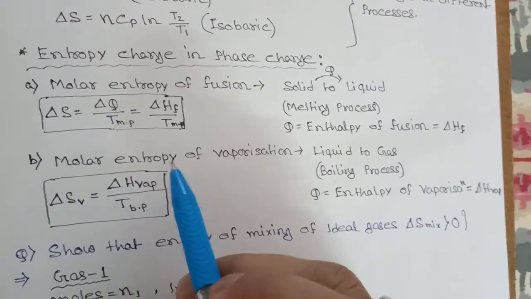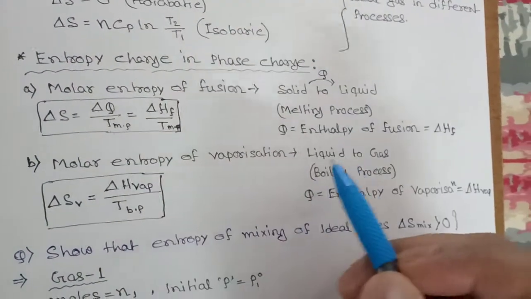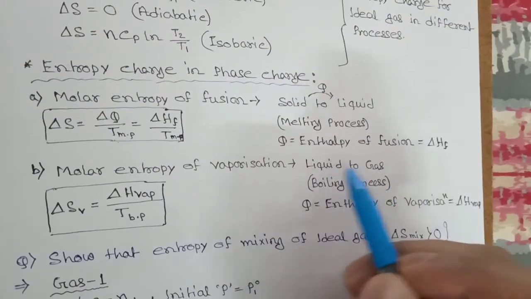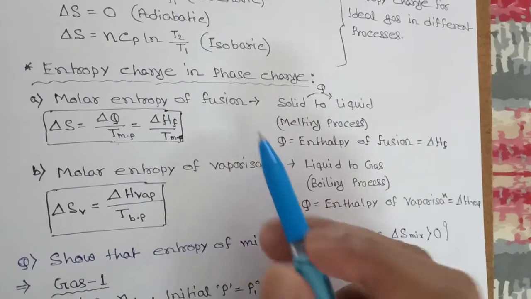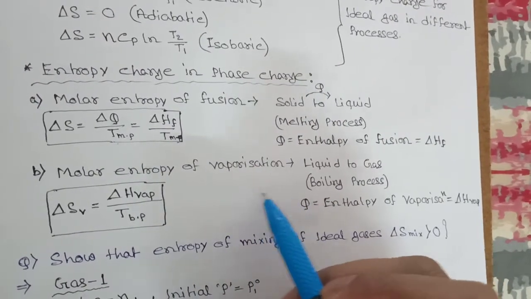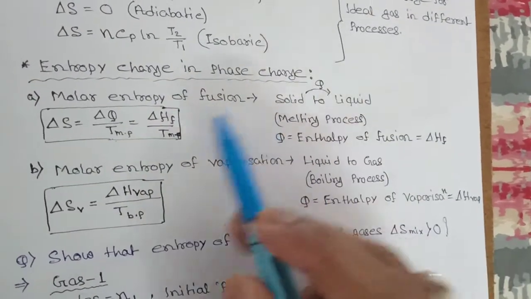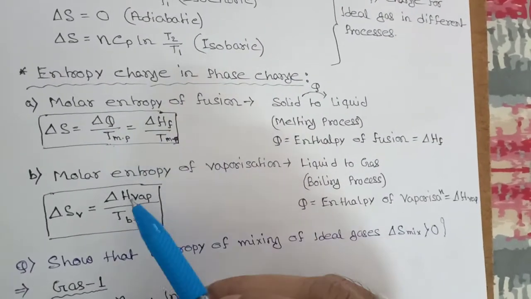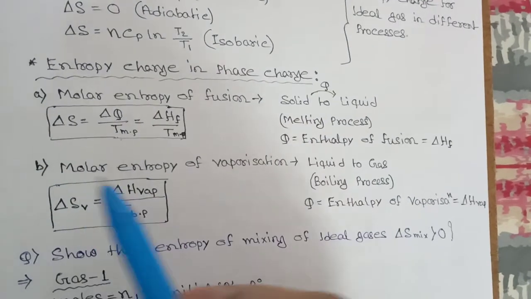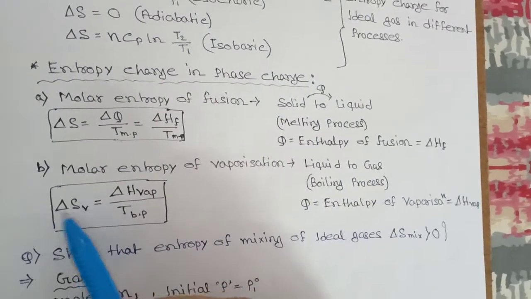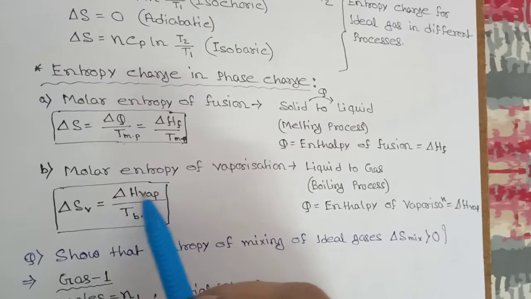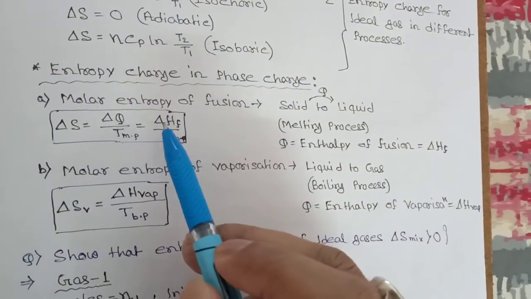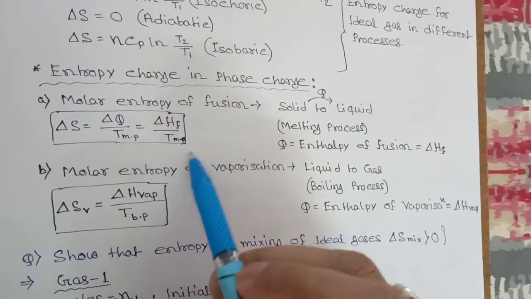Now we will see molar entropy of vaporization. Vaporization means liquid changes to gas, and this process is called the boiling process. So in place of T MP, we have to write T BP. BP means boiling point, and in place of fusion, we have to write vaporization. So del H of vaporization will be there. Remember, this is molar entropy of vaporization, equal to del H of vaporization by T of BP. BP means boiling point, and for fusion it is del H of fusion by temperature of melting point.